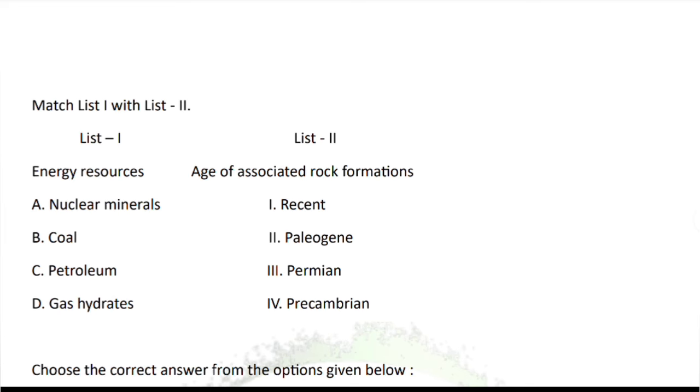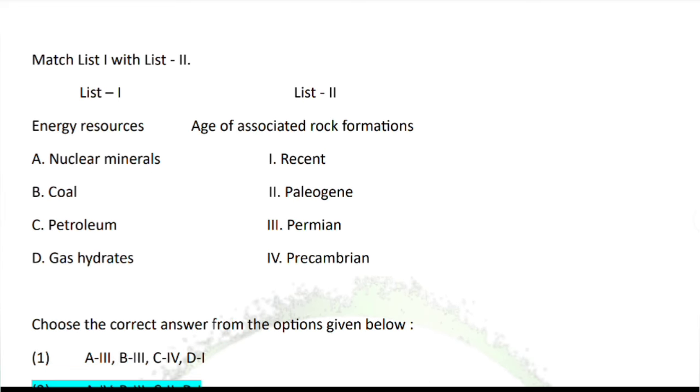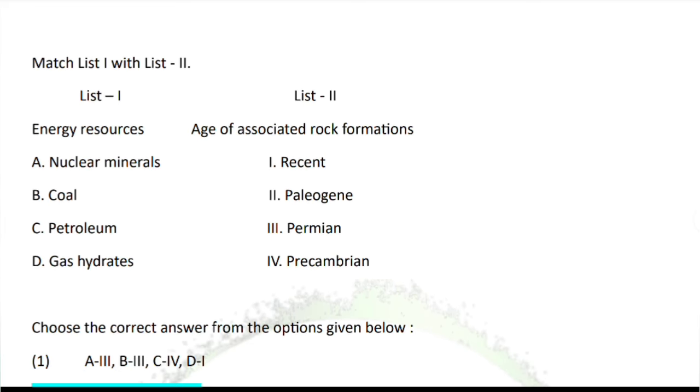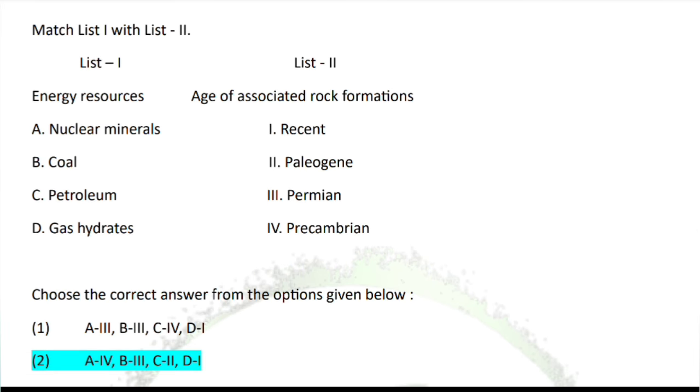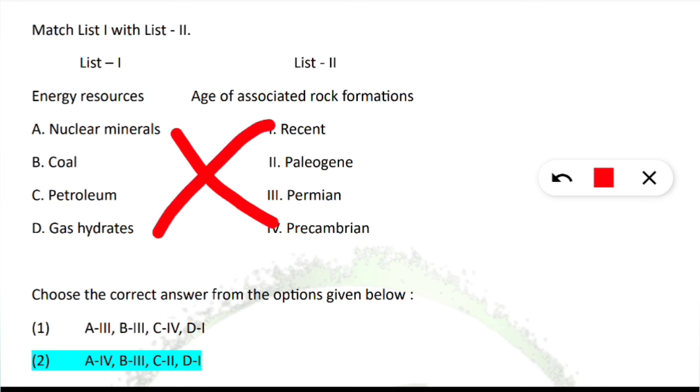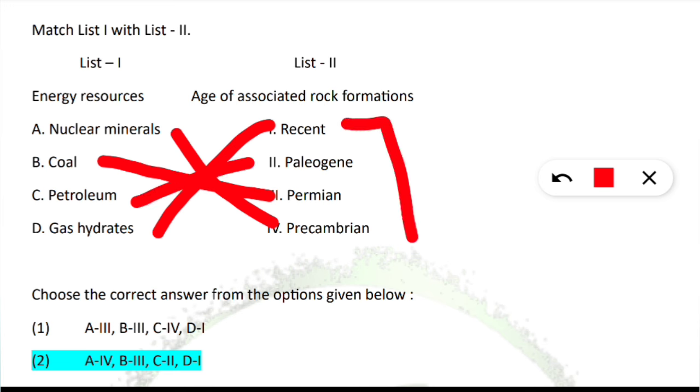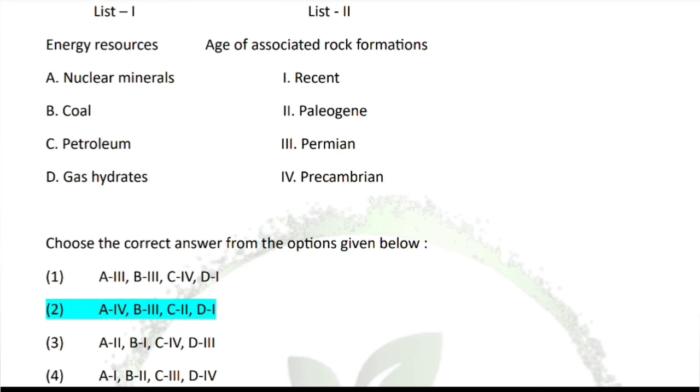Next, we have to match the energy resources along with the age of the associated rock formation. Here you should know that the most recent ones are the gas hydrates. Nuclear minerals were formed during the Precambrian era. Coal is formed during the Permian period. Petroleum in the Paleogene era. These are some of the very frequently asked questions nowadays in the UGC NET examination. So option 2 will be correct.